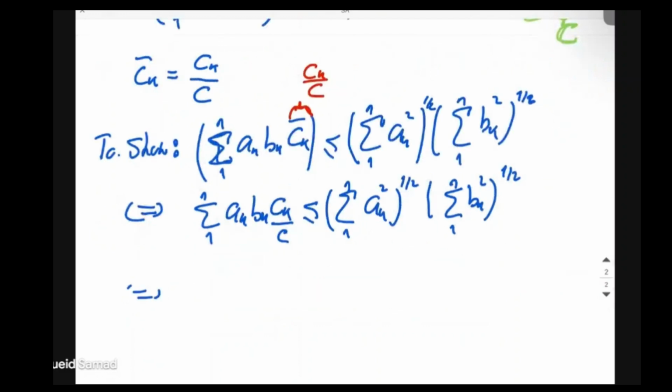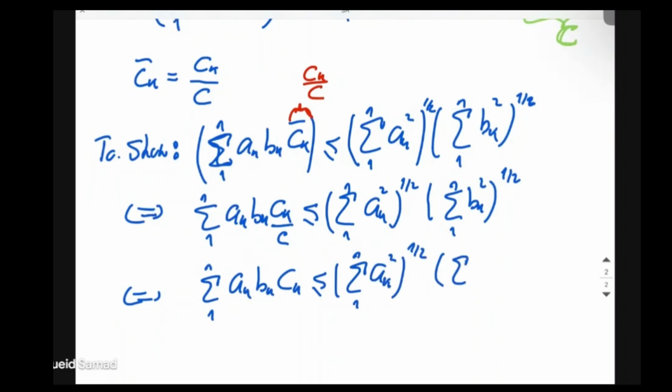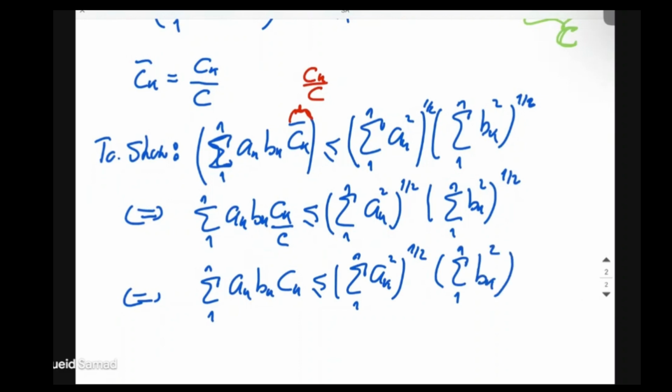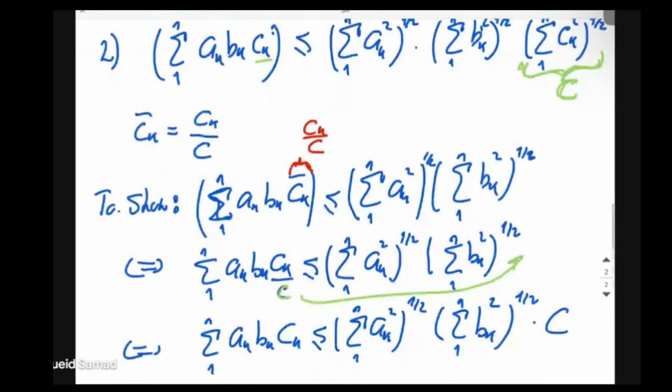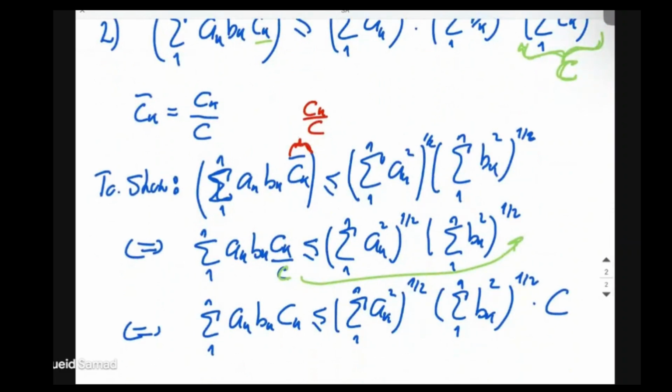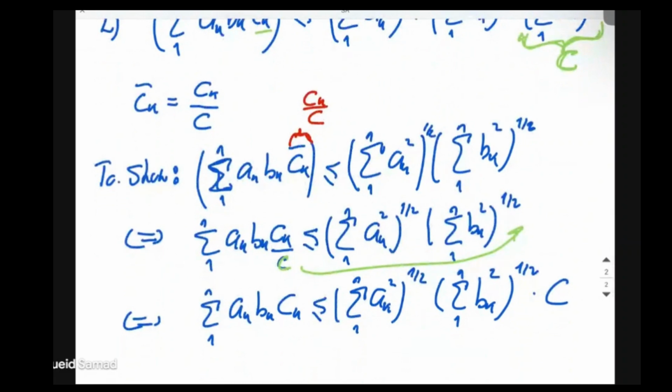And that is equivalent to the summation of ak, bk, and then ck, smaller or equal to the summation from 1 to n of ak squared to the power of 1 over 2 times the summation from 1 to n of bk squared to the power of 1 over 2 times c. So we just took the c and multiplied it to the right-hand side because it's a positive constant, so we can pull it out of the summation. And the c was exactly this term, including the 1 over 2, so it's also a square root. And that shows us that that is the original inequality.